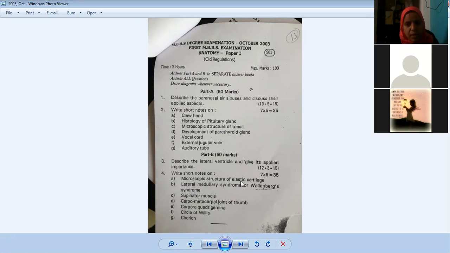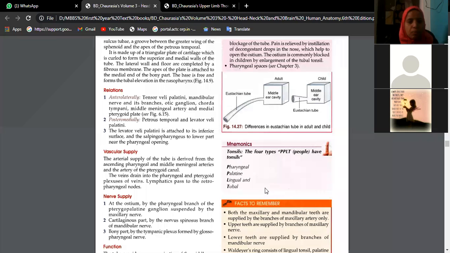Microscopic structure of elastic cartilage. See, histology only 3 questions are here, no? Pituitary, tonsil, elastic cartilage. Lateral medullary syndrome or Wallenberg syndrome. This comes under medulla oblongata. We will see this. But Jorasia book, how much it is given, we don't know.